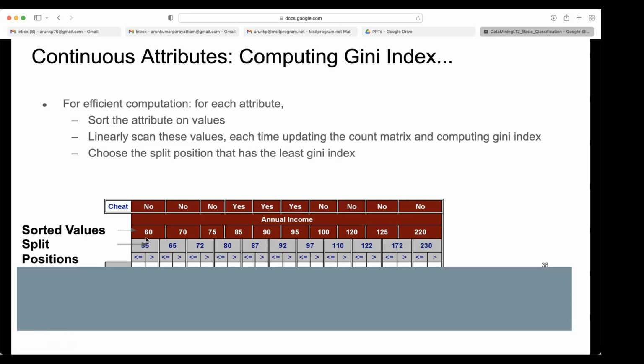Similarly, the middle value of 70 and 75 is 72.5, but they don't want to make income as 0.5, so 72, and between 75 and 85, 80. So this is just one representation, that's all. It does not have much importance here. We will see only less than or equal to 60, greater than 60, something like that.